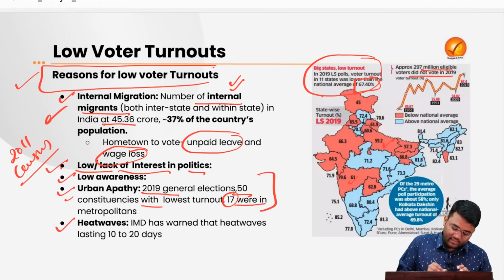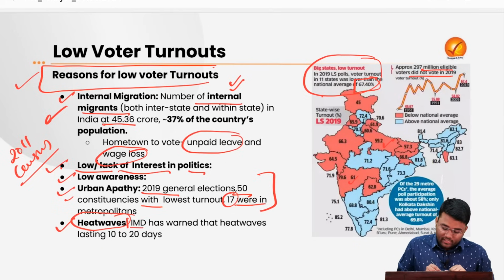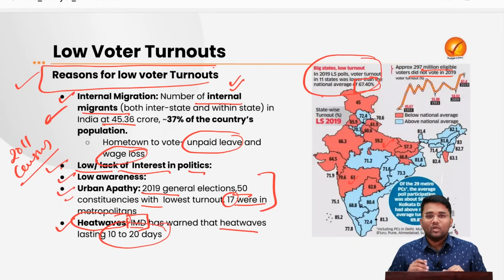Then another phenomenon that is geographical in nature is the condition of heat waves that are prevailing in our country at this point of time. As per the Indian Meteorological Department, the heat wave conditions are going to last for more than 10 to 20 days in the months of April to June, which are majorly the months of elections in our country. Temperatures are soaring above 40 degrees Celsius, and the temperature starts rising from the morning and continues till the evening. So these heat wave conditions also prevent people from coming out of their homes and going to the polling booth to cast their votes. So these are some reasons that we have seen for the low voter turnouts.